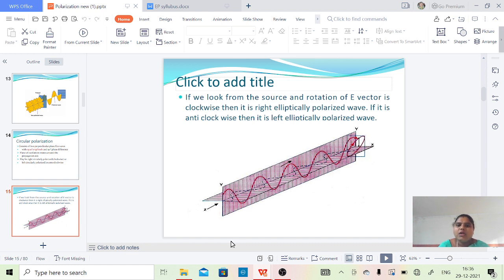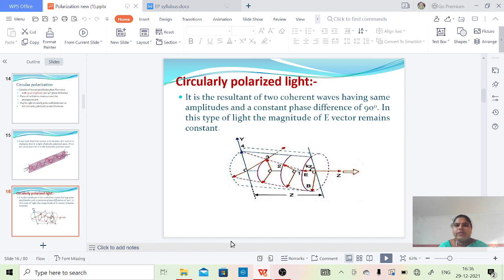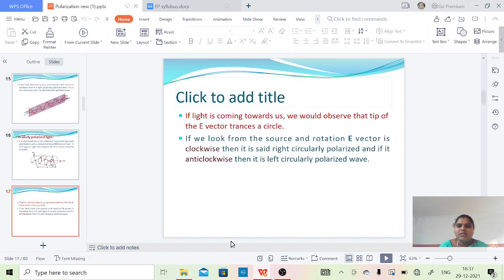If it is anti-clockwise, then it is a left circularly polarized wave. It is the resultant of two coherent waves having the same amplitudes and a constant phase difference of 90 degrees. In this type of light, the magnitude of the E vector remains constant.